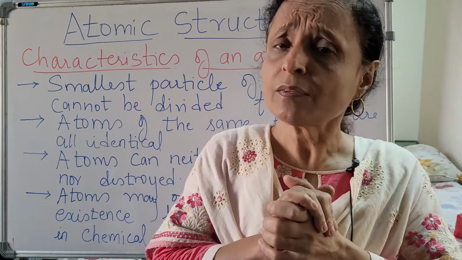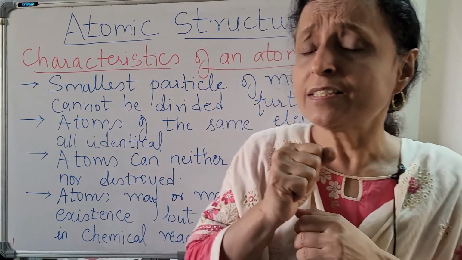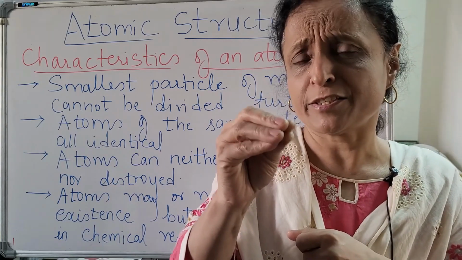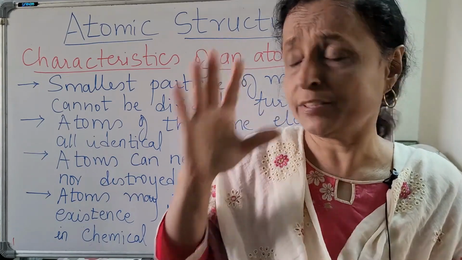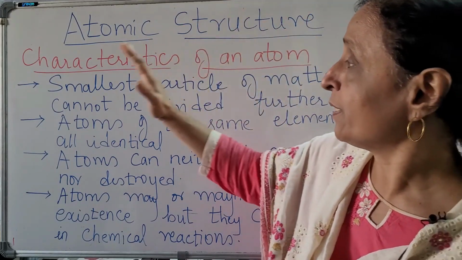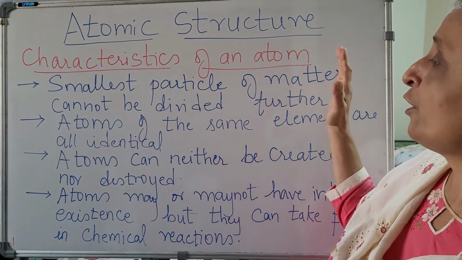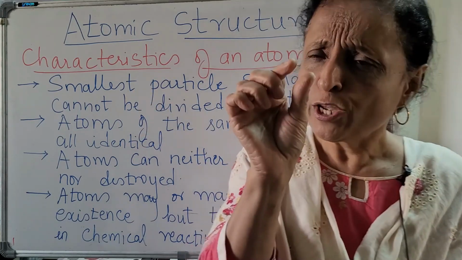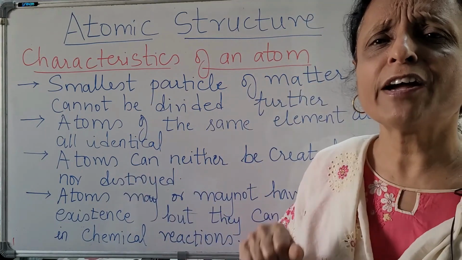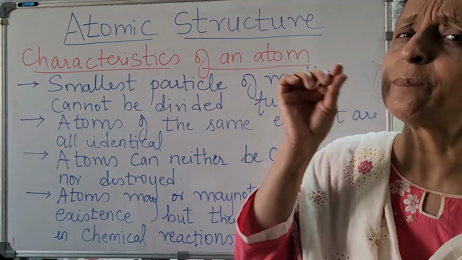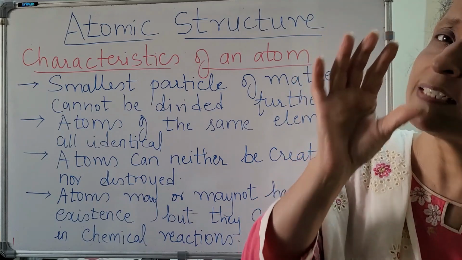Now, the scientists gave some characteristics of the atom. It is the smallest particle of matter and cannot be divided further. It is the smallest invisible, indivisible particle of that element.